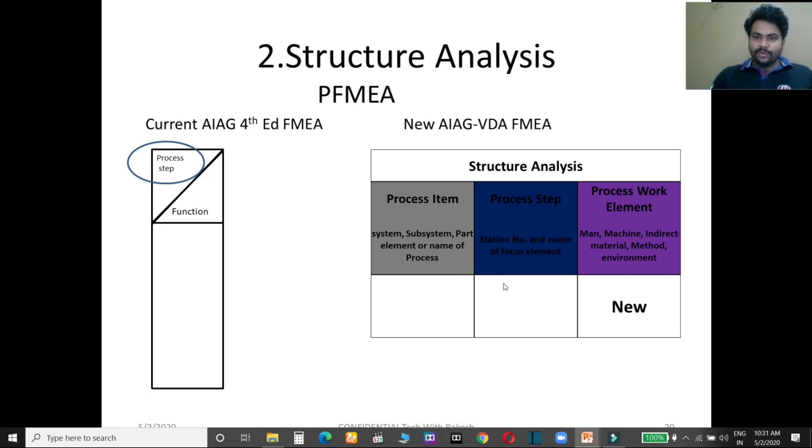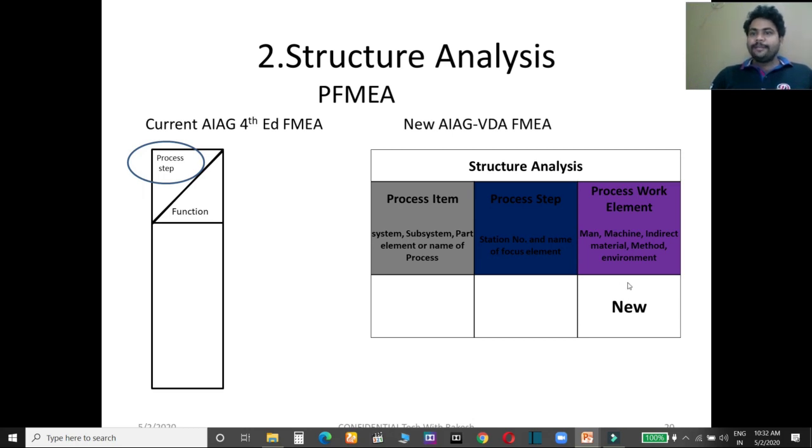Here you have to take the PFD. Suppose a circle denotes the input, then you denote the input first as raw material, then the second process you are going to perform. All process steps for the system, subsystem, or part element you have to write in this column.